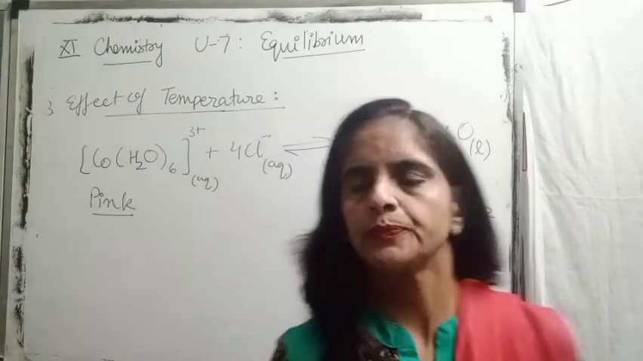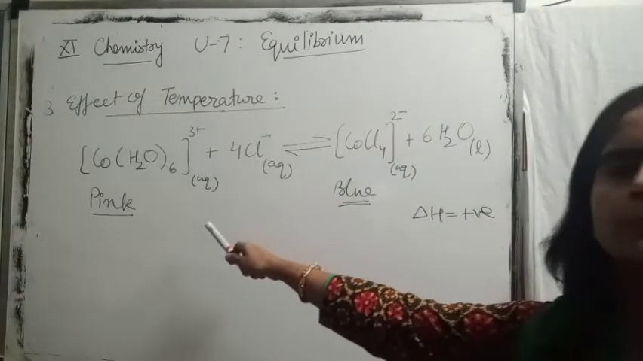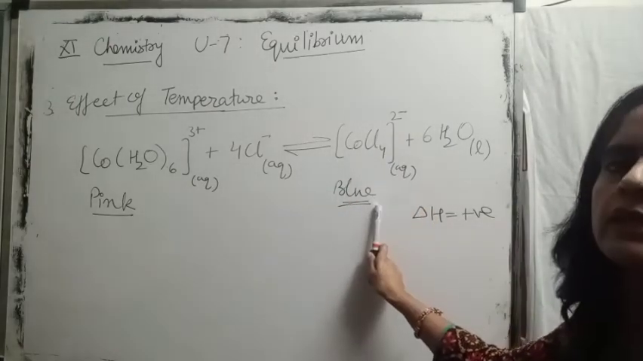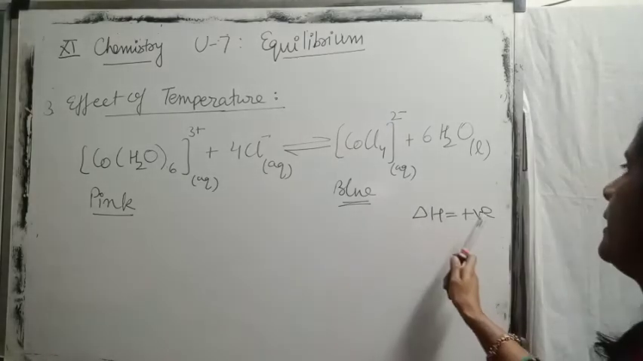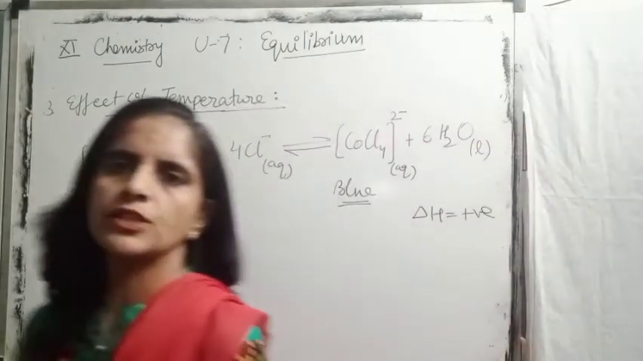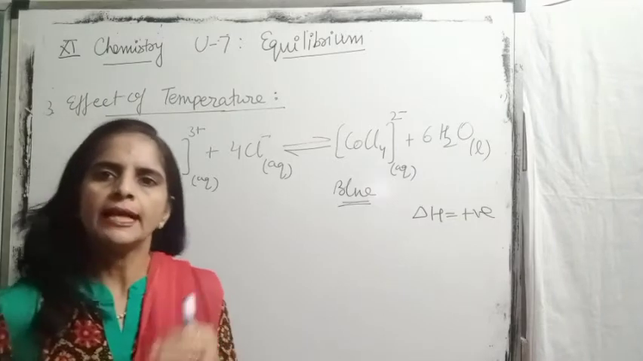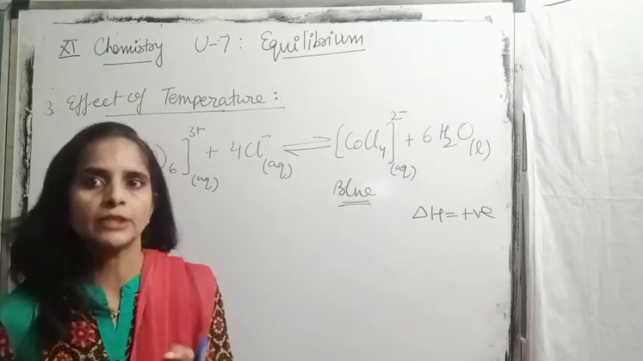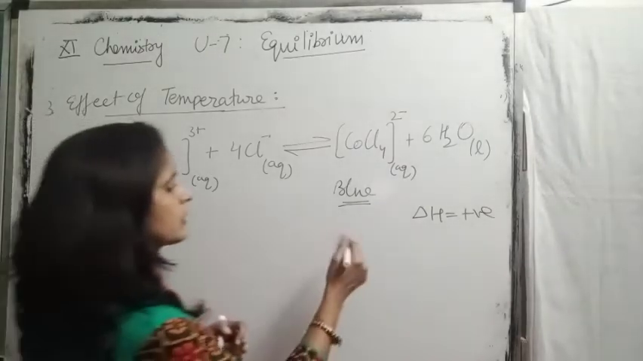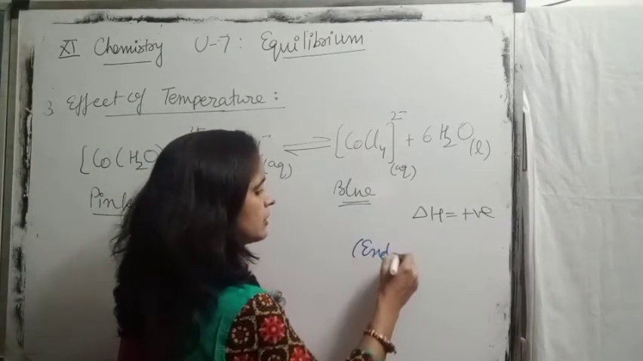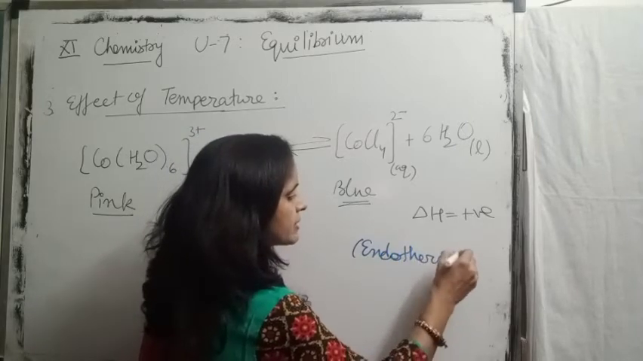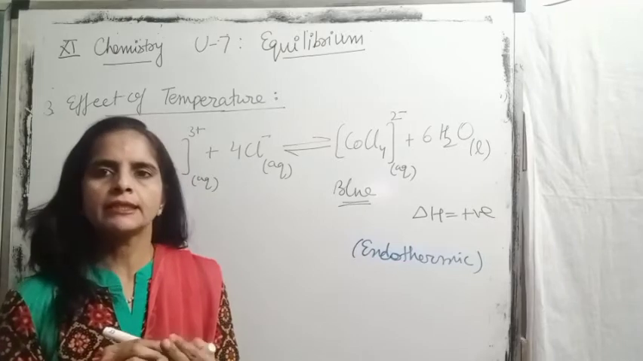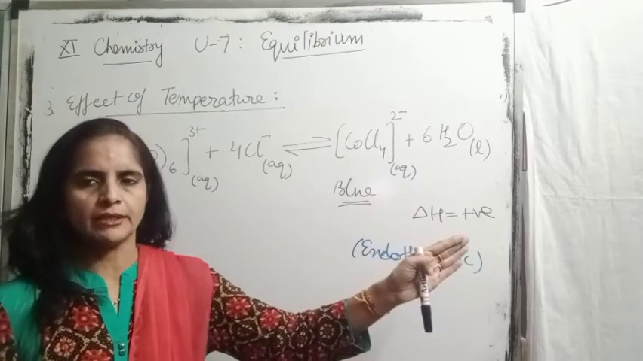Situation is clear to you? Hexaquacobalt compound, that is a pink colored compound. Tetrachlorocobalt compound, this is a blue compound, and delta H for this reaction is positive. Delta H positive, what does it indicate? That the reaction is endothermic. The previous example we discussed where the forward reaction was exothermic. In this case, forward is endothermic.